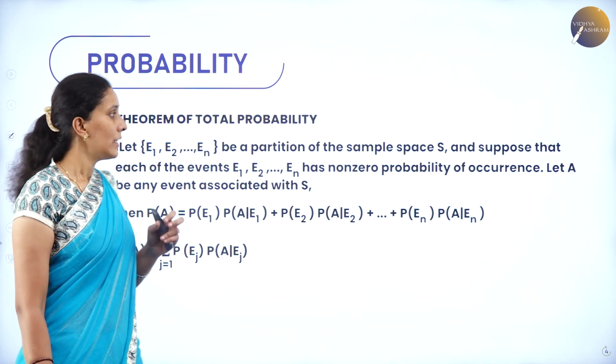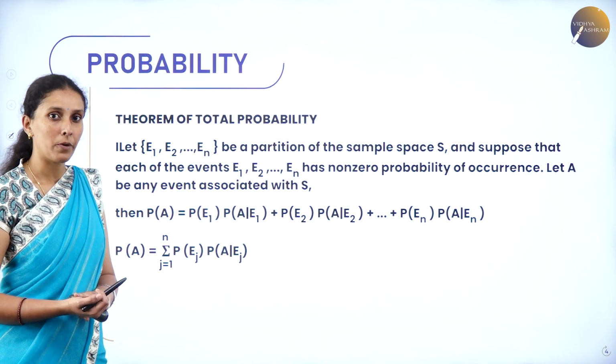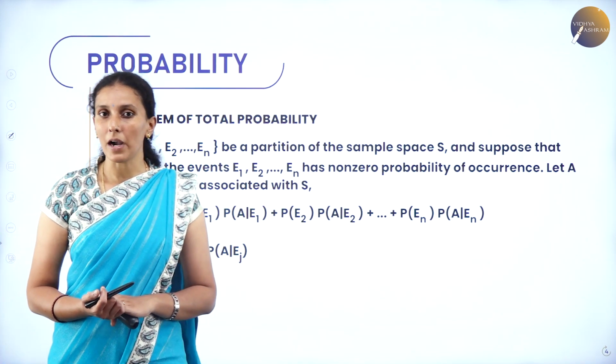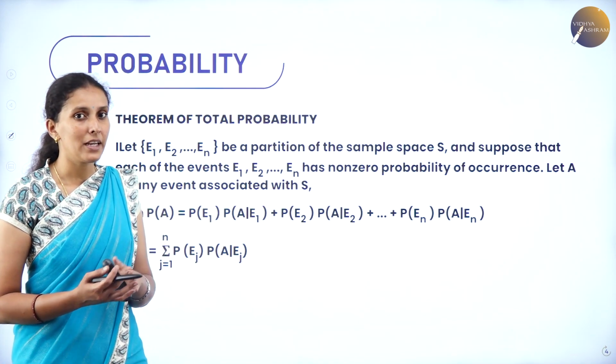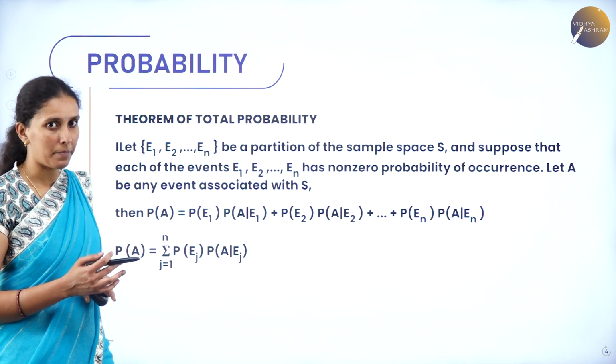The next is the theorem on total probability. What is this theorem of total probability? When you have E1, E2, En as a partition of the sample space, let me consider one more event A, which is an event of the sample space.